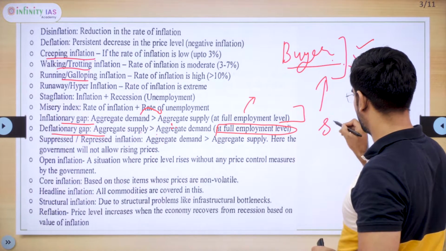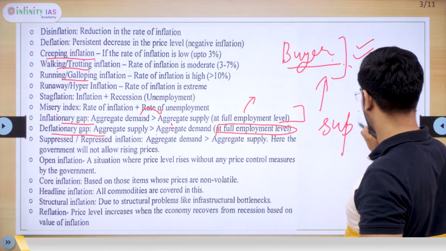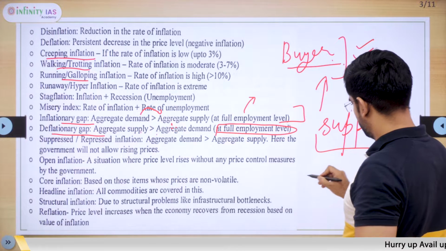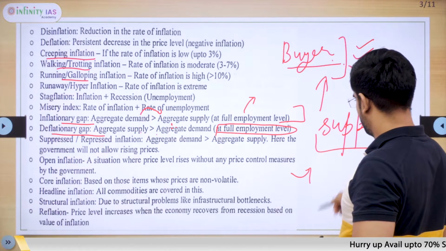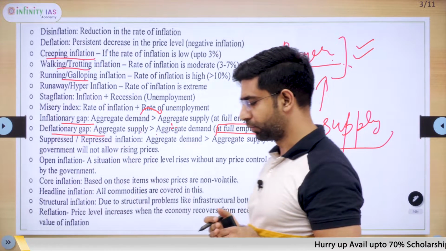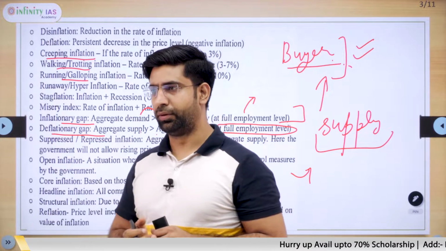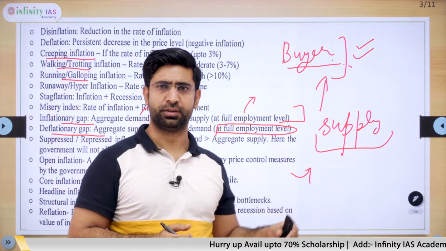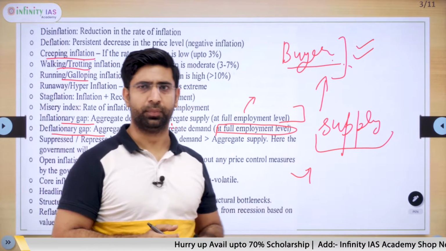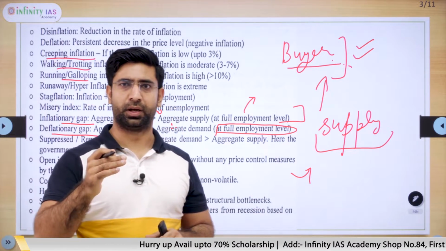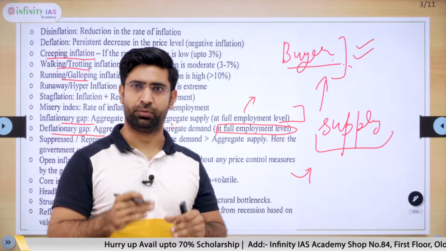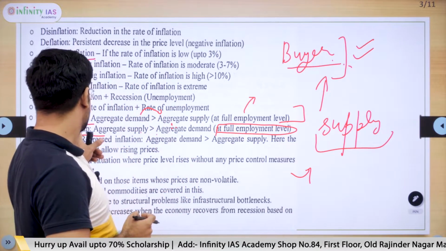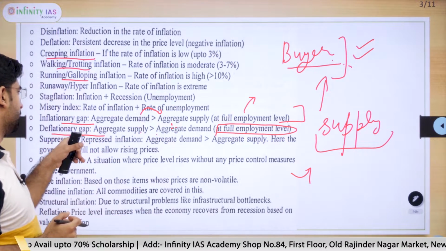When supply is more, there would be competition in the goods, and every manufacturer is ready to sell its goods at lower and lower prices because the buyers are limited. Because of that, the price level of goods and services will fall, and how much that will fall is represented by the deflationary gap.